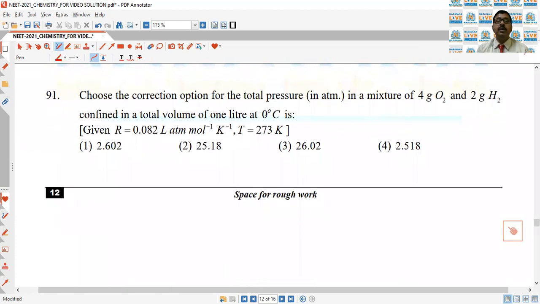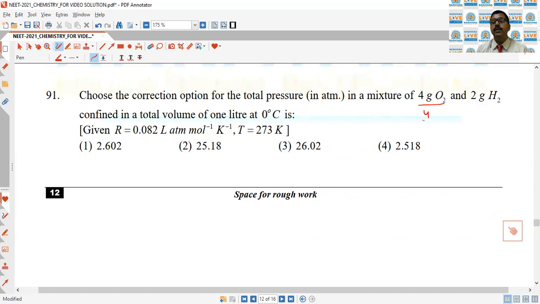Next, choose the correct option for the total pressure in a mixture of 4 grams of O2 and 2 grams of hydrogen confined in a total volume of 1 liter at 0 degrees Celsius. R is given, temperature is given, then we have to calculate the moles.